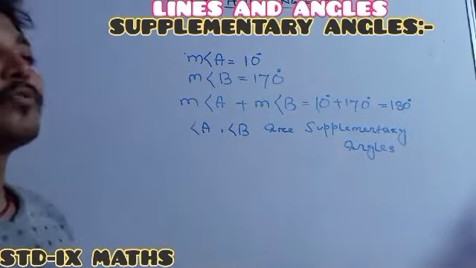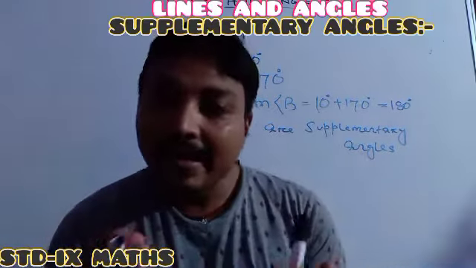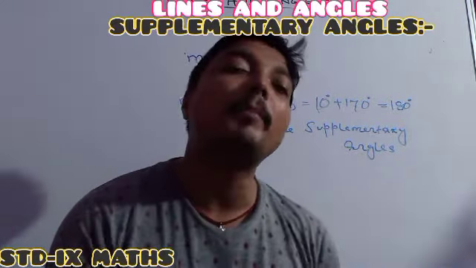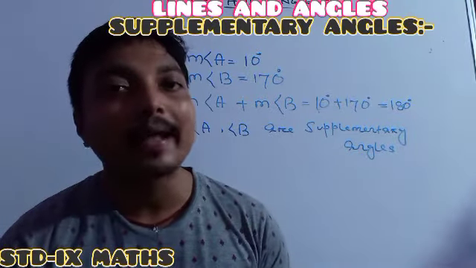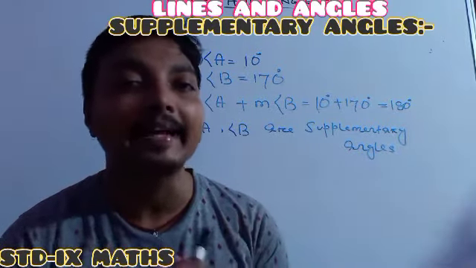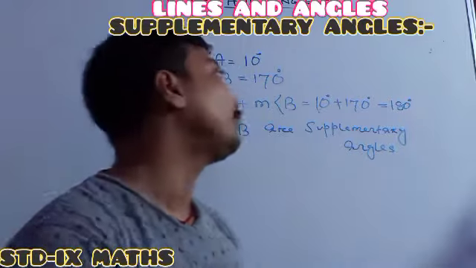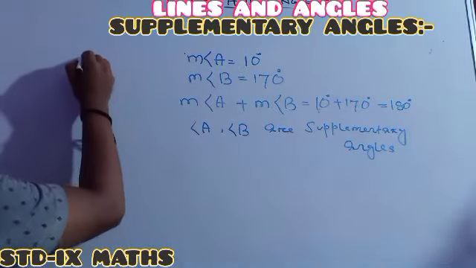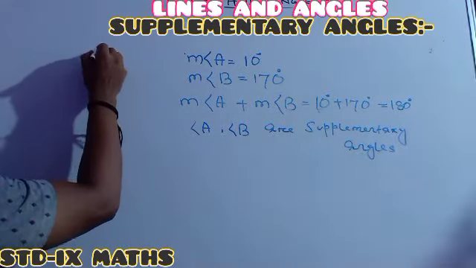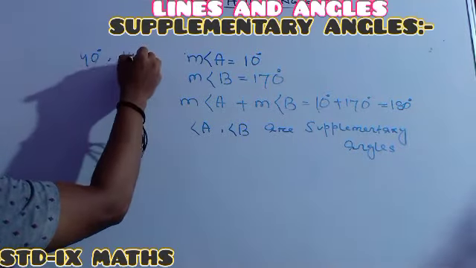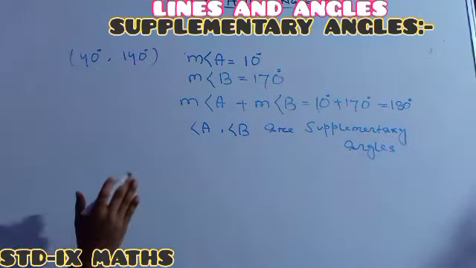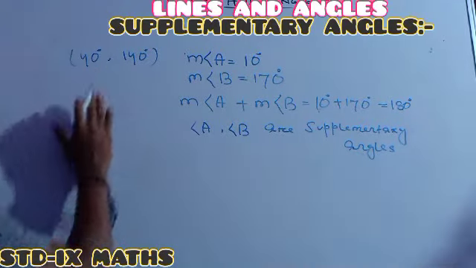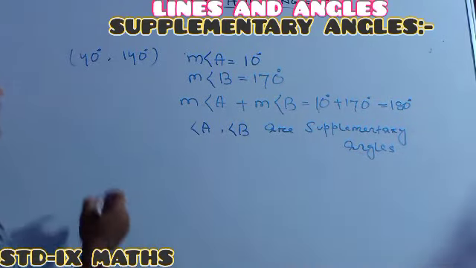Understood or not understood? So it means to be supplementary angles, the sum of two angles must be 180 degree. Here I am showing you a few examples. Suppose one is 40 degree and here it is 140 degree. As the sum of both the angles is 180 degree, 100% both are supplementary angles.